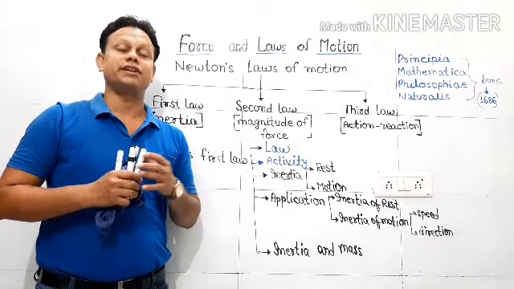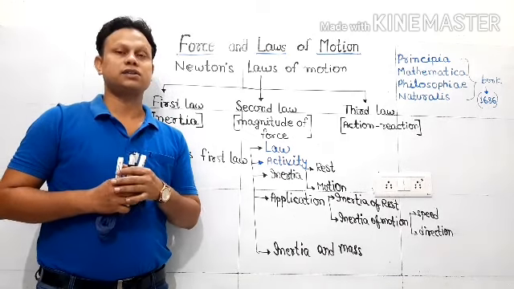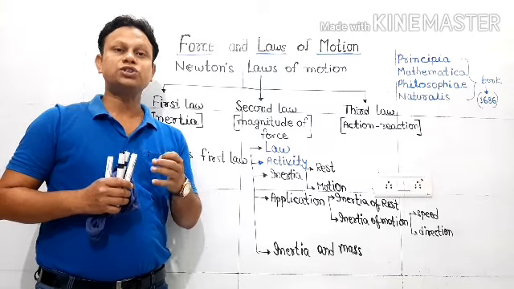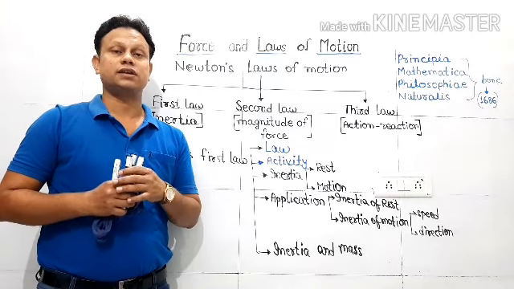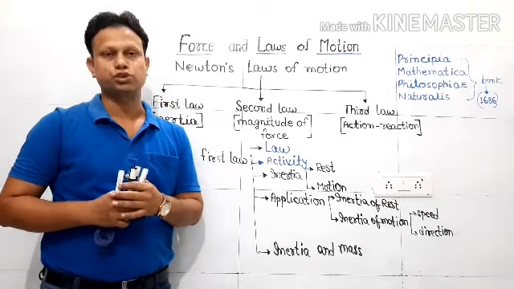Now, to understand this law, we'll do an activity in slow motion, and then we'll try to understand how inertia is acting there. Inertia means the tendency to remain at rest or in uniform motion.